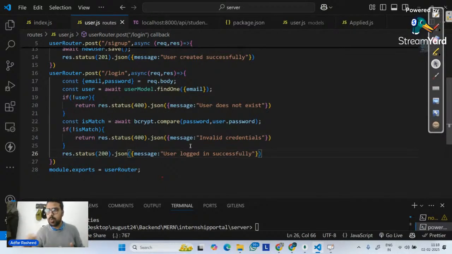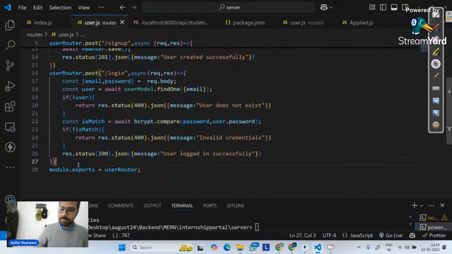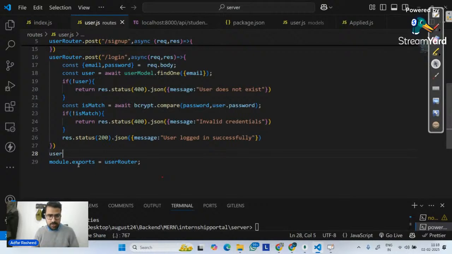But what is the new thing over here? Number one thing is compare. I am comparing my plain text password with my hashed password. Number one thing. Second thing, do you think now after this, let's suppose I am going to tell it on my user router,